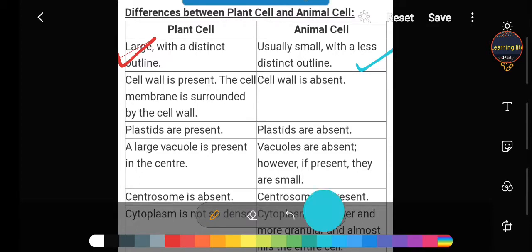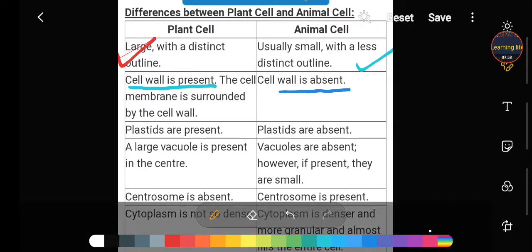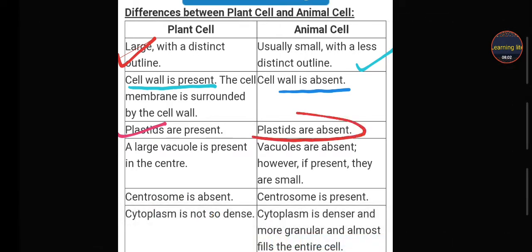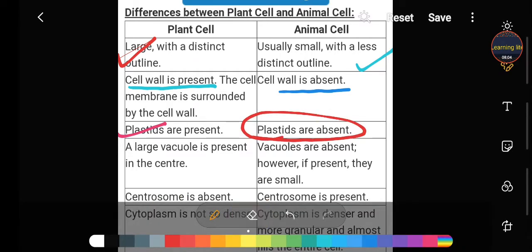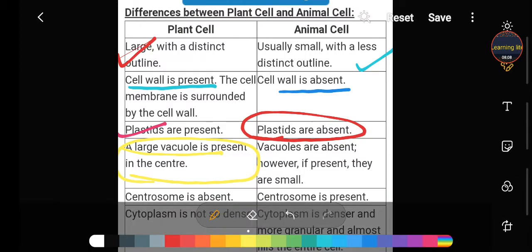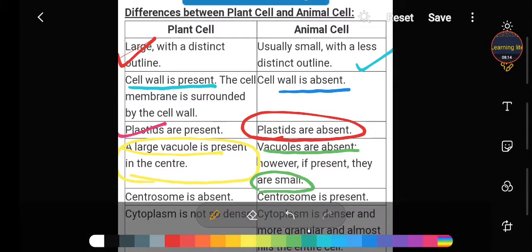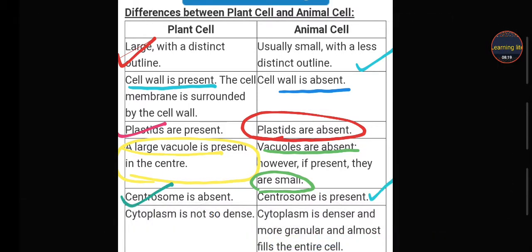In the plant cell, the cell wall is present, and in the animal cell the cell wall is absent. In the plant cell, plastids are present, and in the animal cell, plastids are absent. In the plant cell, a large vacuole is present, student, and in the animal cell, vacuoles are absent, and if present, they are very small. In the plant cell, centrosome is absent, and in the animal cell, centrosome is present.